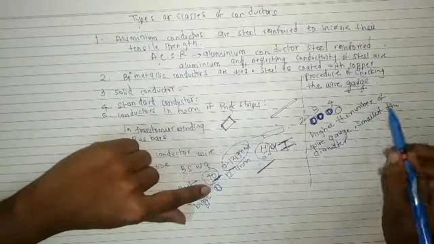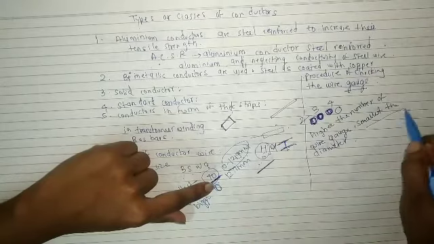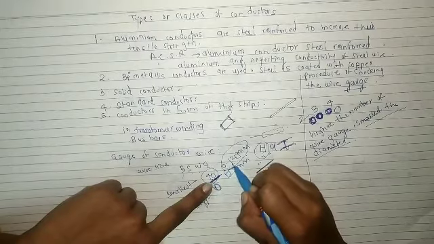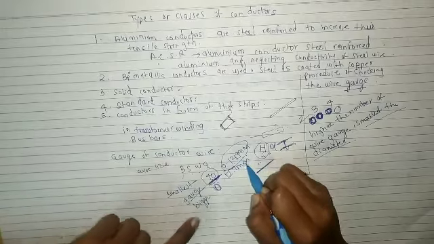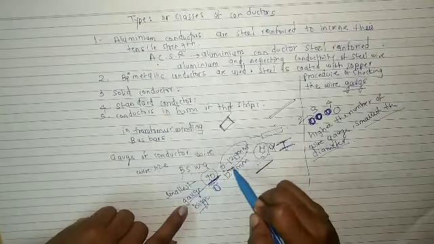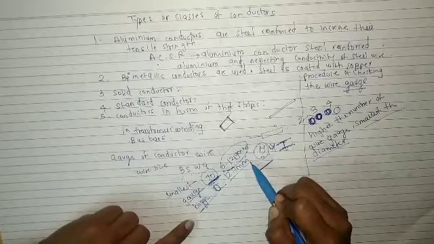Higher the number of wire gauge, smaller is the diameter. For 40 number gauge, the diameter is 0.1219 mm. Higher the number of gauge, the diameter is smaller, and smaller the number of gauge, the diameter is bigger.